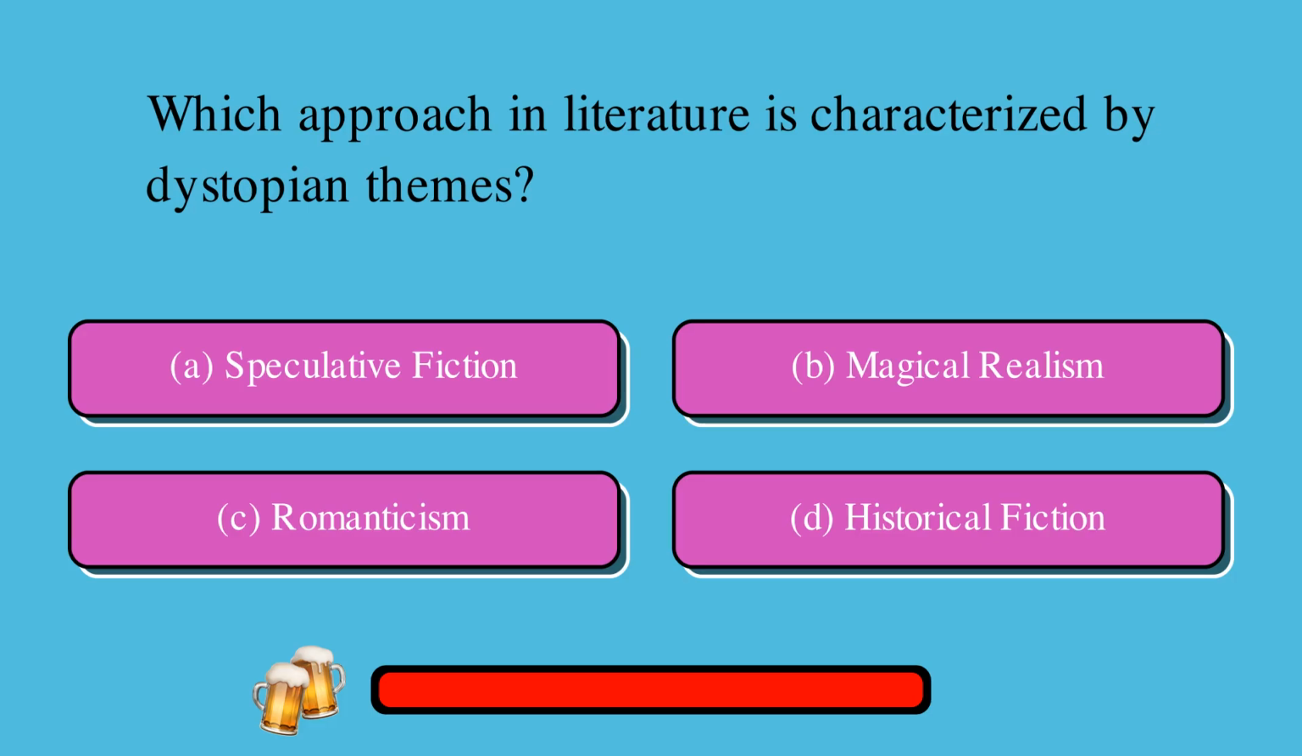Which approach in literature is characterized by dystopian themes? A. Speculative fiction, or B. Magical realism, or C. Romanticism, or D. Historical fiction? The correct answer is A. Speculative fiction.